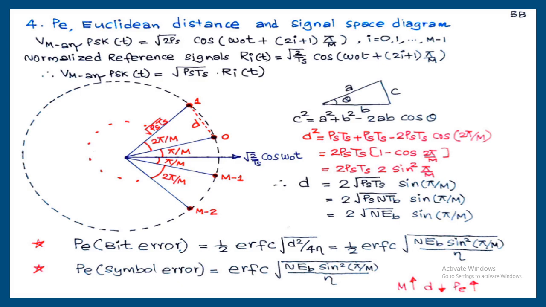From this result, you can make a table for different PSK modulation like 2-ary, 4-ary, 8-ary, 16-ary, etc. Then you will get an answer. As M increases, distance decreases, and probability of error is going to increase, except for QPSK modulation. For BPSK and QPSK, we will get the maximum Euclidean distance. That Euclidean distance is 2 into root Eb. For 8-ary PSK onwards, it is less than 2 into root Eb.